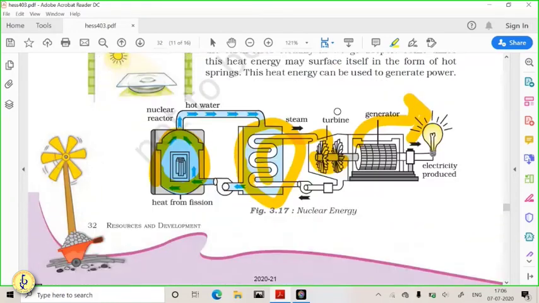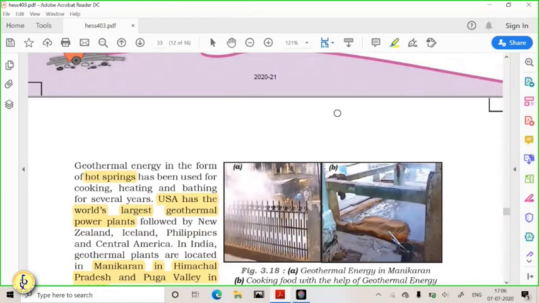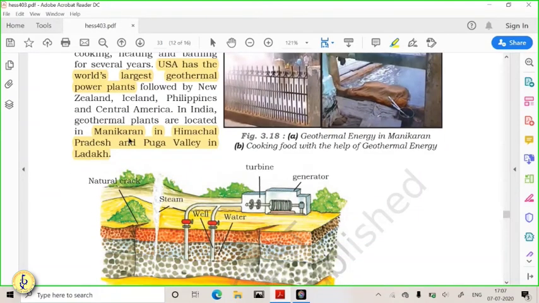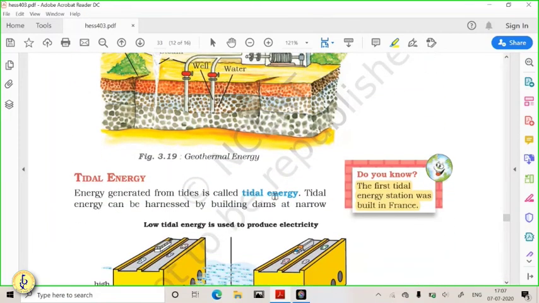Getting it? So we have such regions in India, hot spring regions. The USA has one of the world's largest geothermal power production centers. And in case of India, we have Manikaran in Himachal Pradesh and Puga Valley in Ladakh. They are some of the important regions of geothermal energy production. In the Western Ghats, near Kudremukh in Karnataka, there are also some places, but they haven't been explored. In the Himalayas we have too many such places where we can explore this geothermal energy, but we are not exploring this type of energy.